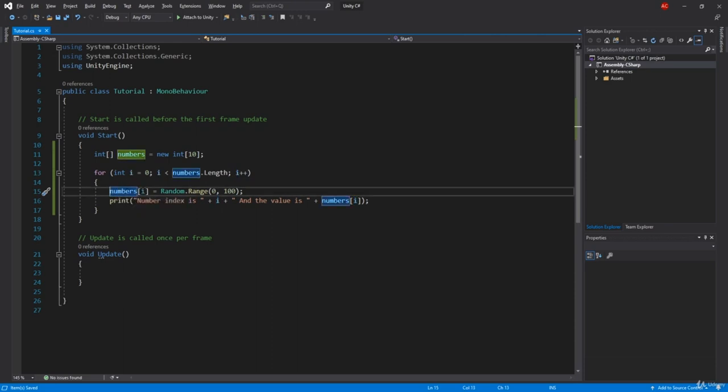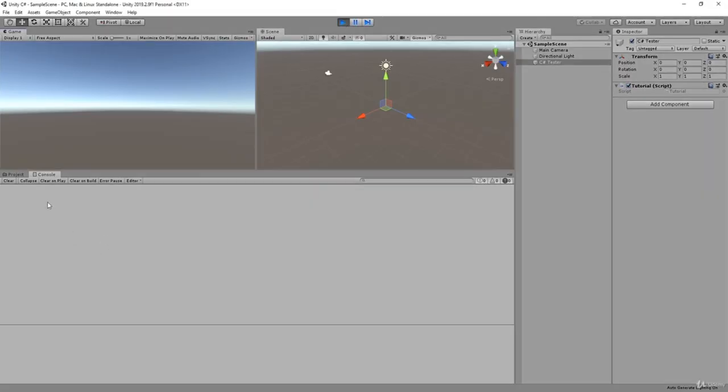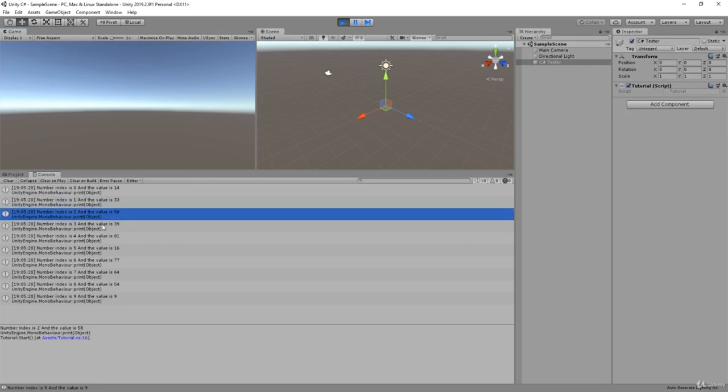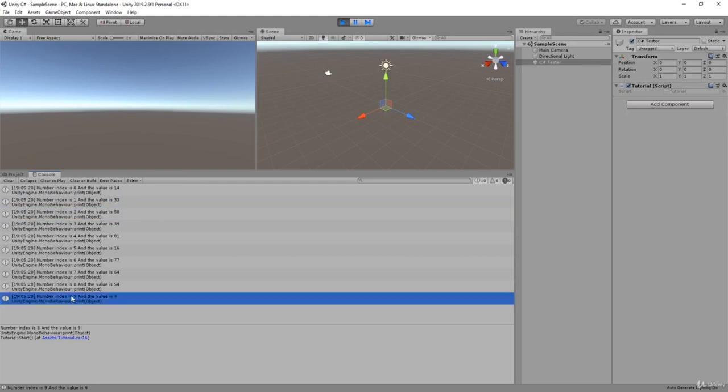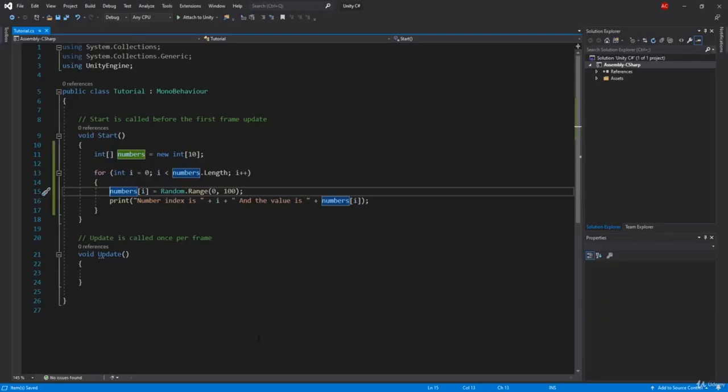So it can be 0, 1, 2, 3, 4, 5, 6, 7, 8, and 9, as you saw before. And here it's going to represent the value that our number currently has. If I click play, we're going to see that our number index 0 has the value 14, index 1 has 32, the second has 58, and so on and so forth. And by chance, our index 9 has the value of 9. Really cool. This is how we can change the values for the arrays.